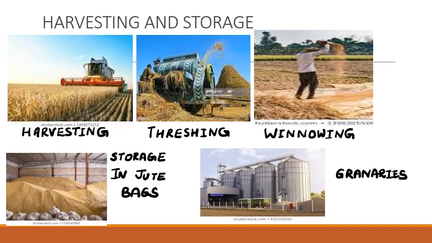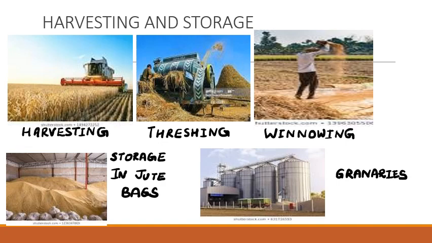After harvesting, the grains are separated from the cut crop, and the process by which it is done is called threshing. Now, threshing can be done again manually or by using a machine which is called a thresher. After threshing, the grains obtained contain lots of chaff or husk with them. Chaff is a scaly structure which is inedible, and they need to be removed from the grains. And the process of removing chaff from the grains with the help of wind is called winnowing.